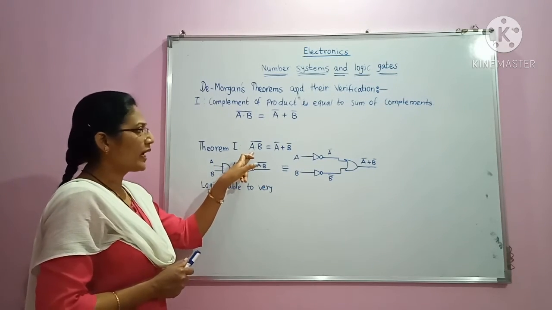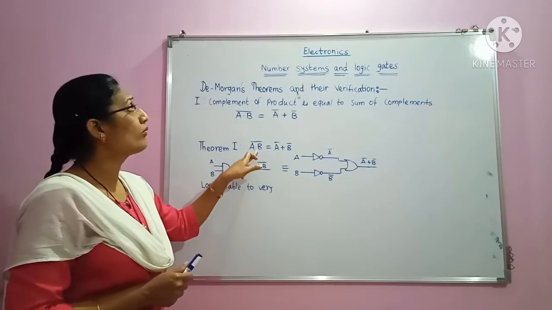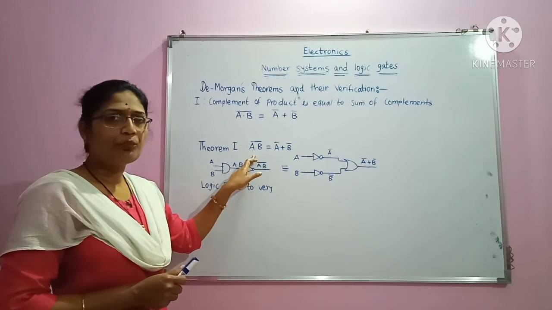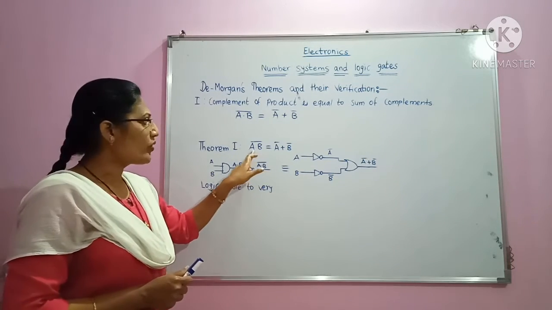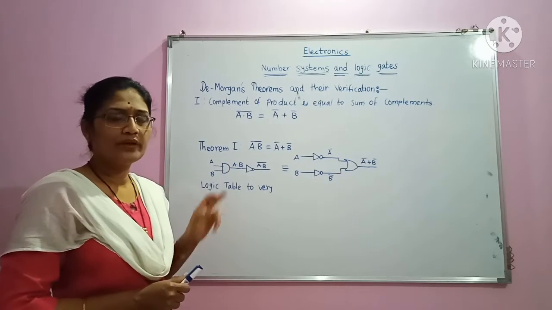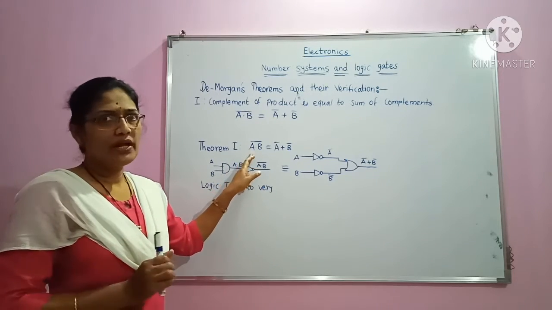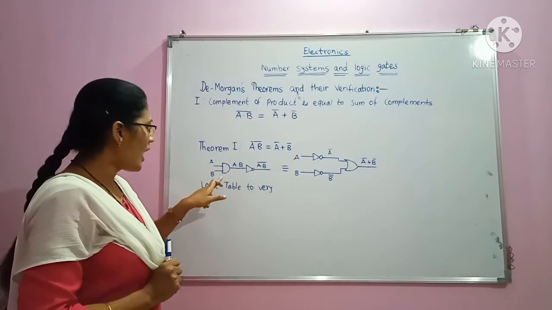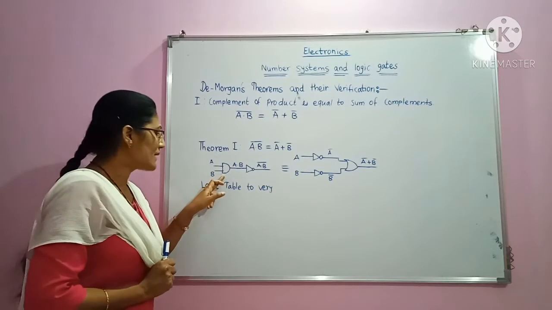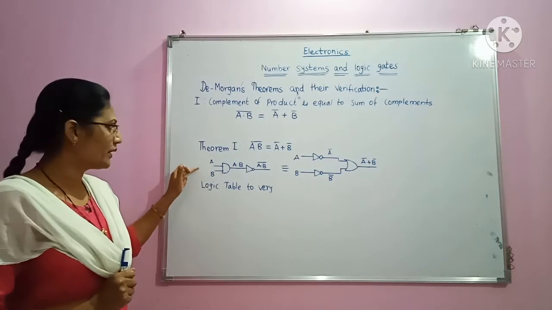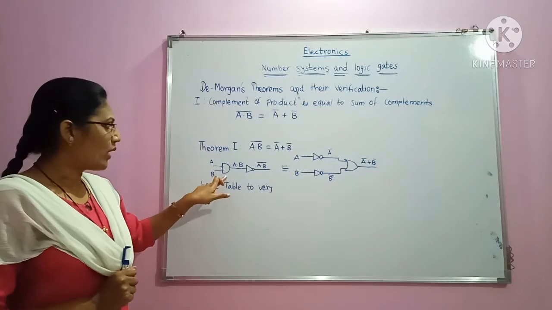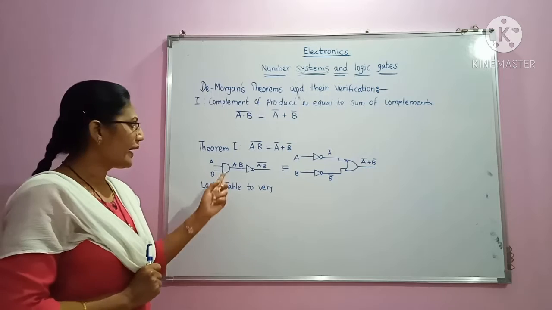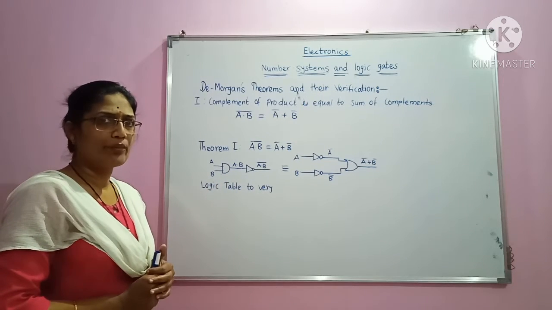Here I have taken A dot B. We have learned the various types of logic gates, including the AND gate. A dot B represents the output of an AND gate. So I have drawn the AND gate here, with two inputs A and B, and its output is A dot B, which means we have to take the product.